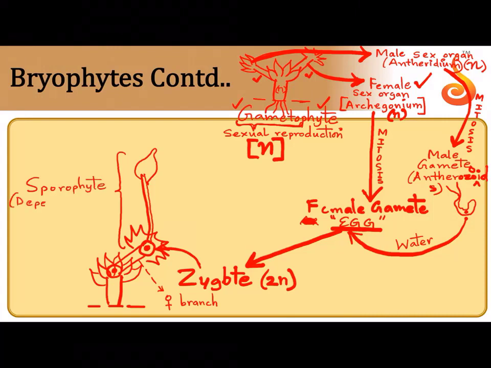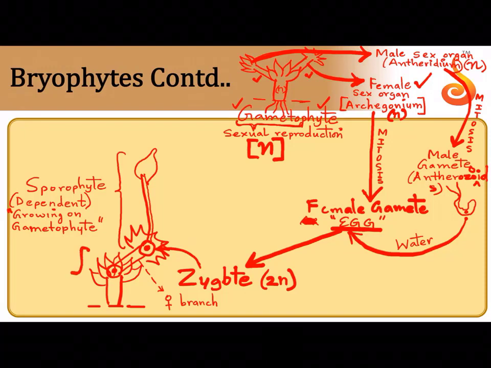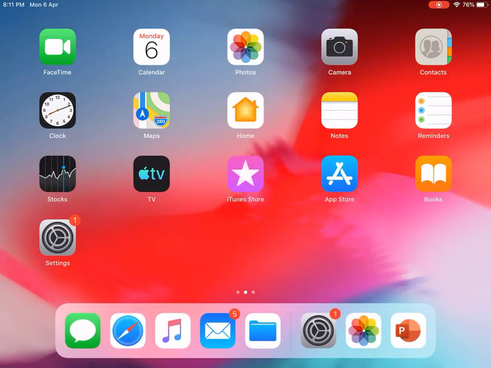Now can you tell me why we call this sporophyte a dependent sporophyte? We call it a dependent sporophyte because it is growing on. Where is it growing? It's growing on the main plant. What was the main plant called? Gametophyte. It cannot lead an independent life. It grows on the gametophyte. See, it is still attached to this plant. This is the gametophyte. The leafy structure, the main plant body, is the gametophyte, and the sporophyte is growing on the gametophyte.